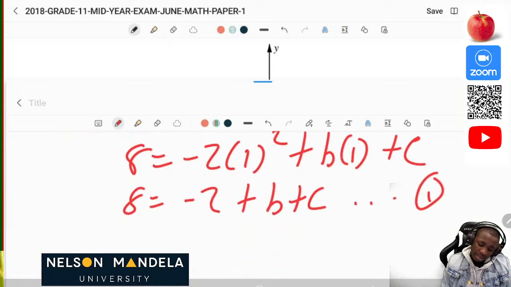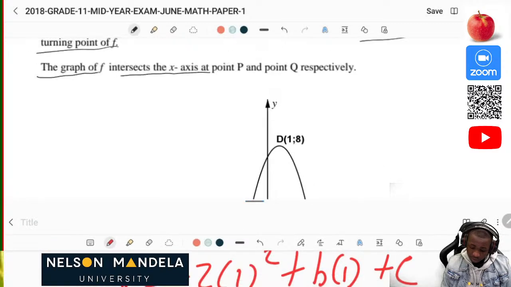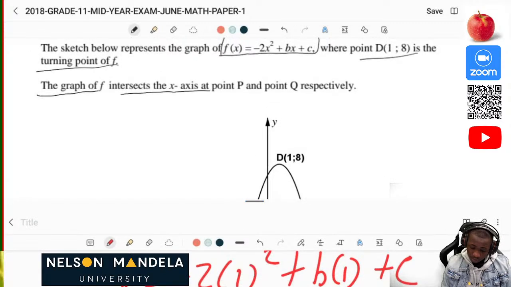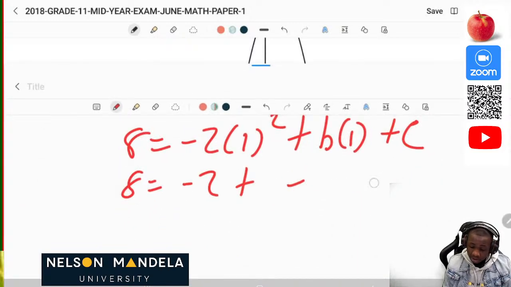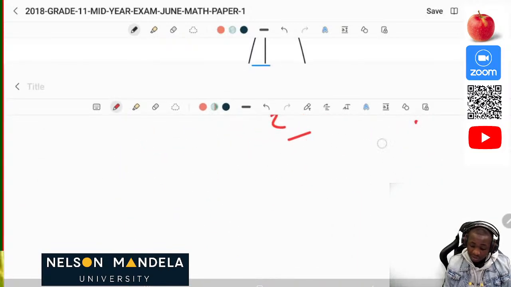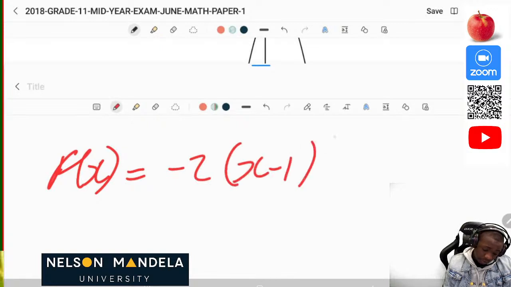Then we know that the x-intercepts are where y is 0. Okay, let's find another way. Let's use this fact. Let's solve it using the turning point formula. That will be easy for us. So f of x is equal to negative 2 times (x minus 1) all squared plus 8.